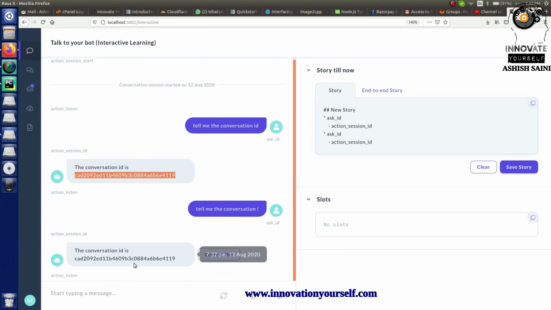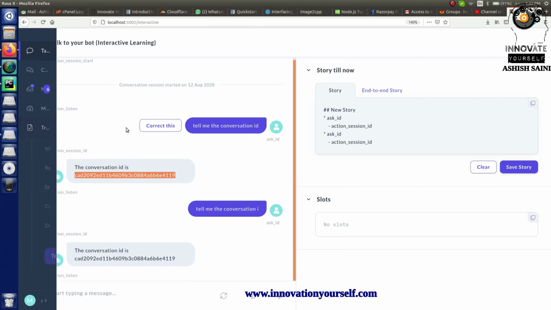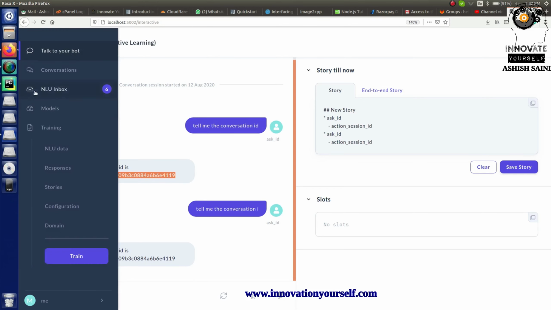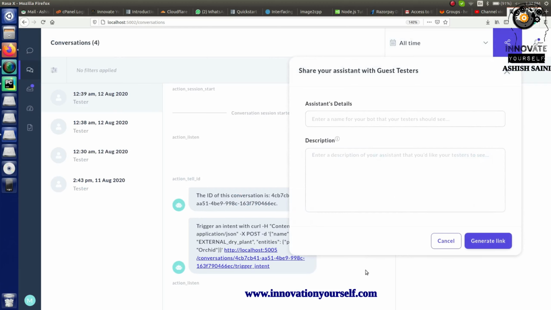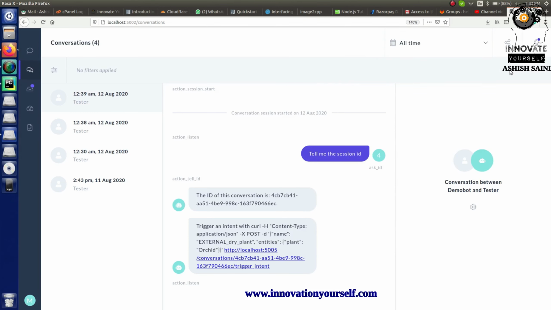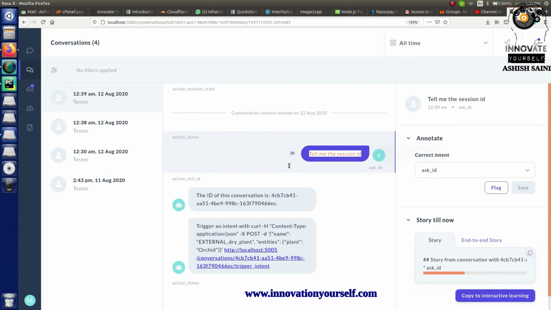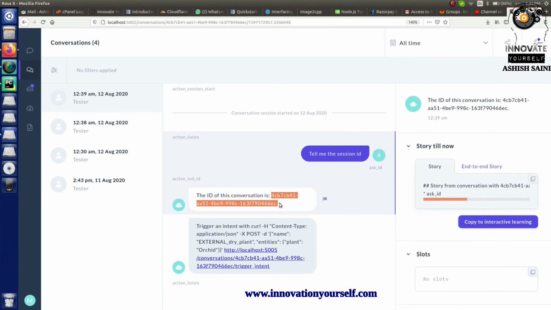You can also check the same thing with different users, and you already know how you can share your bot. You can go to the conversations, and in here you have an option to share your chatbot with a different user, and whoever talks to your bot will have a different conversation ID. To make this clear, I have already done some conversations over here. Here is the first user, and I'm asking, tell me the session ID. It says the session ID is something like this.